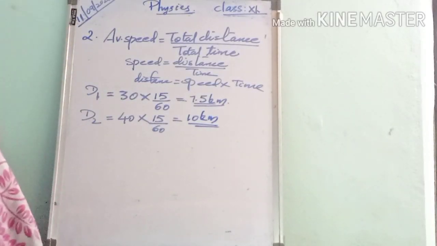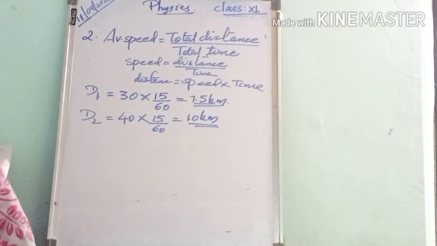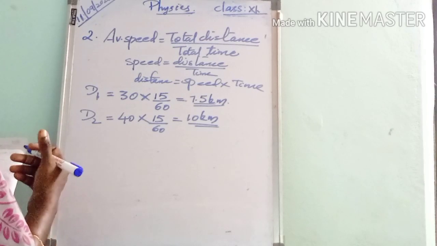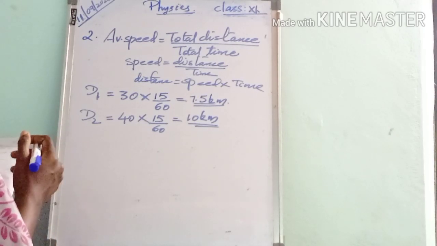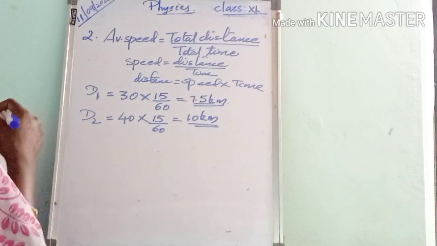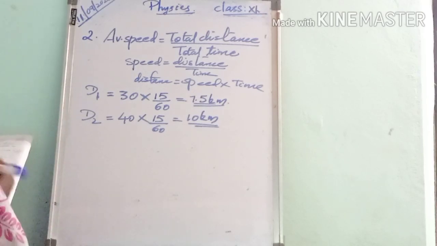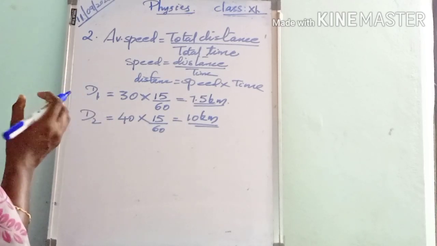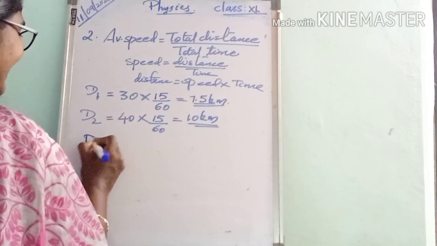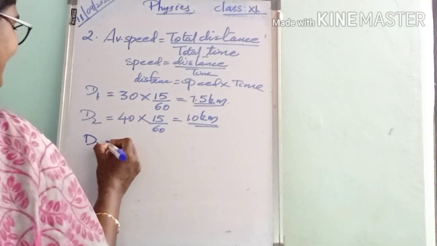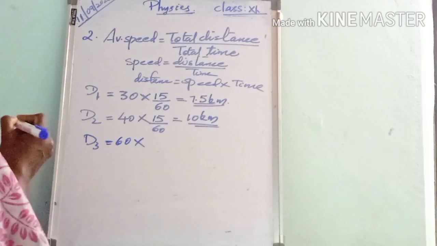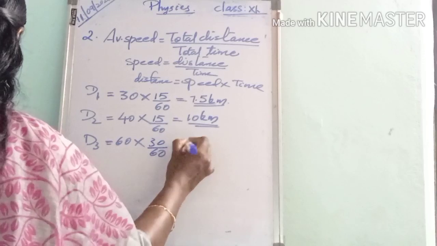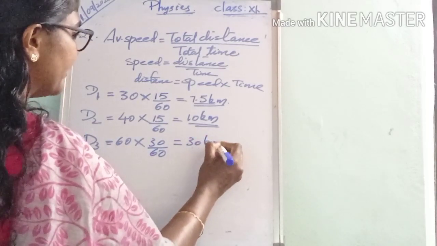Okay, and the remaining distance, it travels with a speed of 60 kilometer per hour in the last 30 minutes. So we have to find the distance covered by the train in the last 30 minutes. So it is d3 and the corresponding speed is 60 into the time, 30 minutes. So 60 into 30 divided by 60 is equal to 30 kilometer.